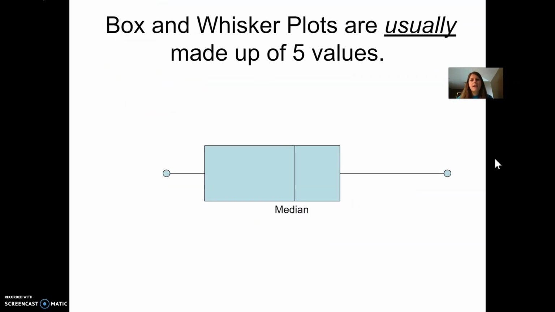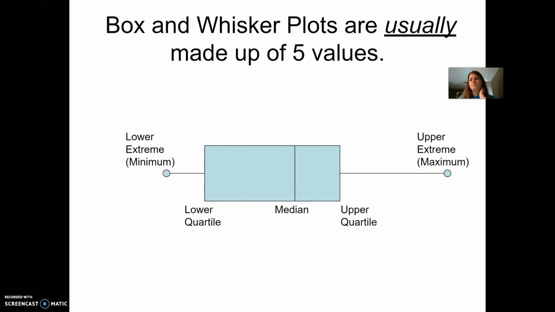Box plots are made up of 5 points usually, and this is a picture of one. The line in the middle is your median. The 2 whiskers on the end right here are called your lower extreme and your upper extreme. This is your least value and your greatest value, or your minimum and your maximum. The lower quartile and the upper quartile, this might be the part that you forgot, but the lower quartile is the median of the lower half.